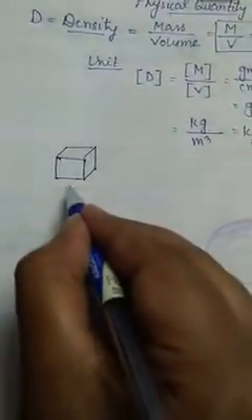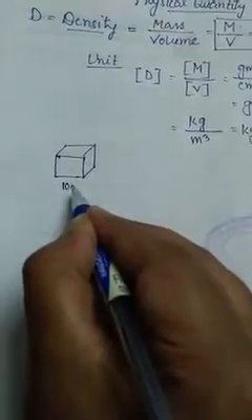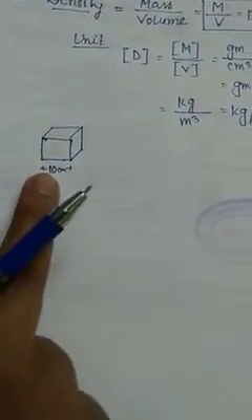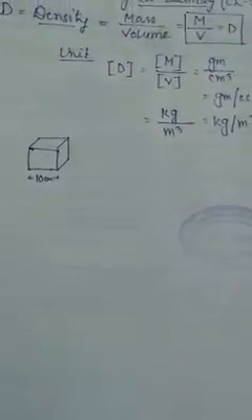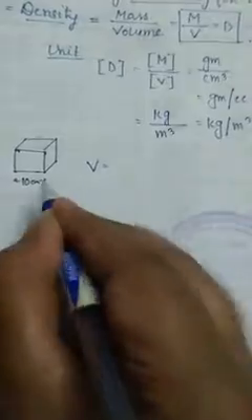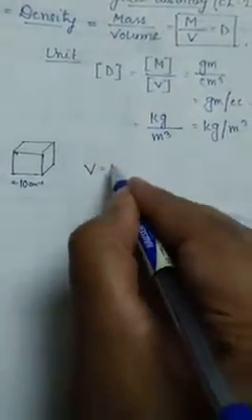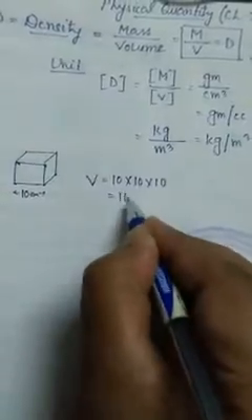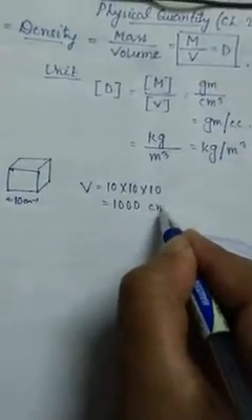I'm taking its sides as 10 centimeter, and I am asked to find its density. How to do it? First determine its volume. So V equals 10 into 10 into 10. As I said, this is a cuboid. That means 1000 centimeter cube.